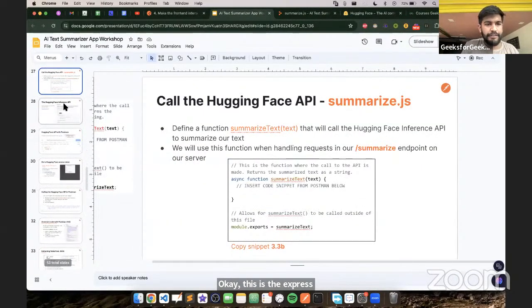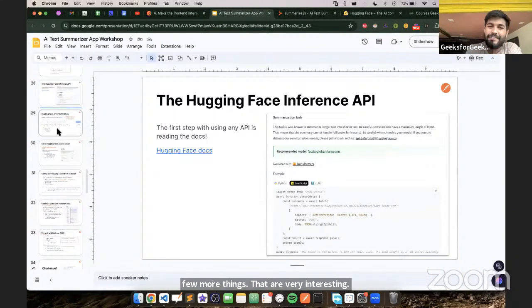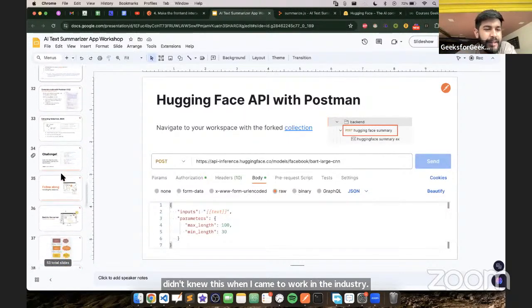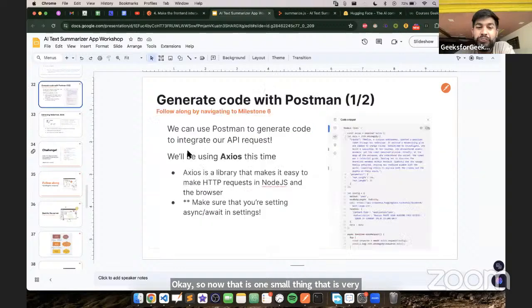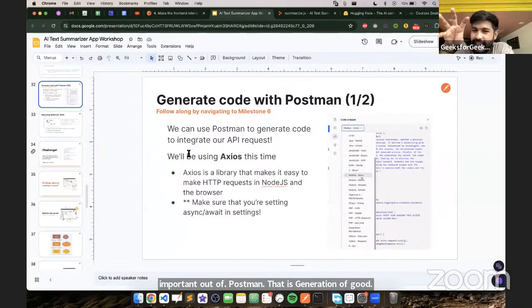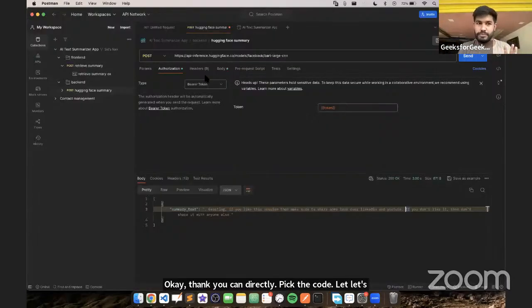Now there are a few more things that are very interesting, and I didn't even know them as a college student. When I came to work in the industry, now I know this. There is one small thing that is very important out of Postman, and that is generation of code. Let's say you got an endpoint and you tested it with Postman.